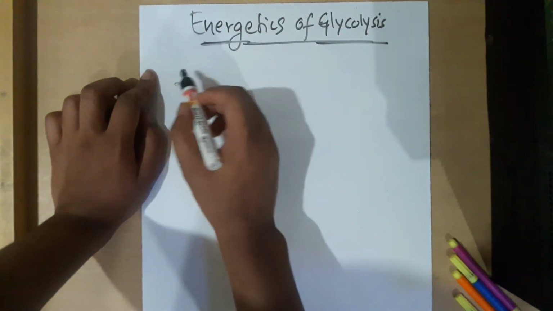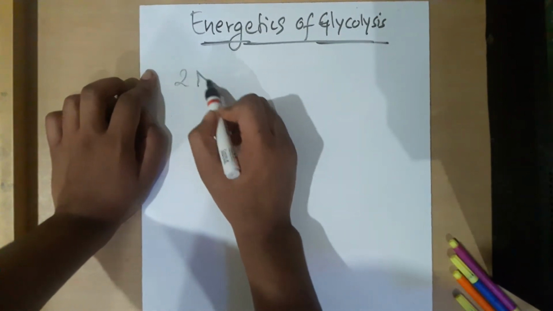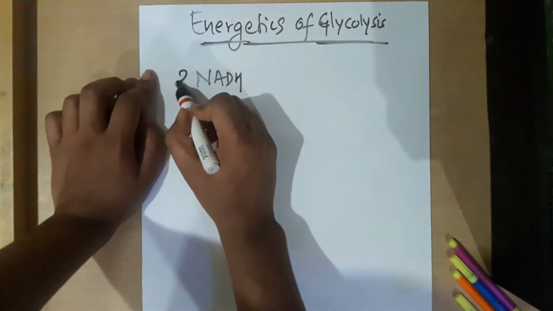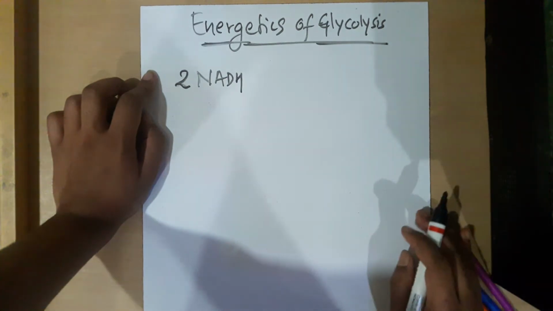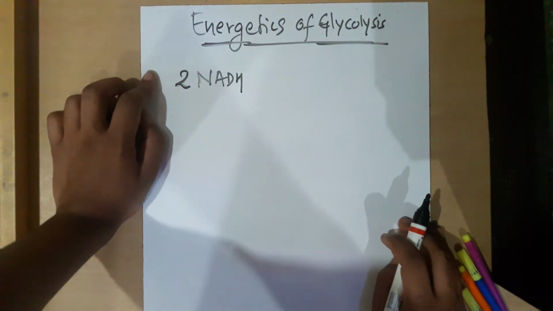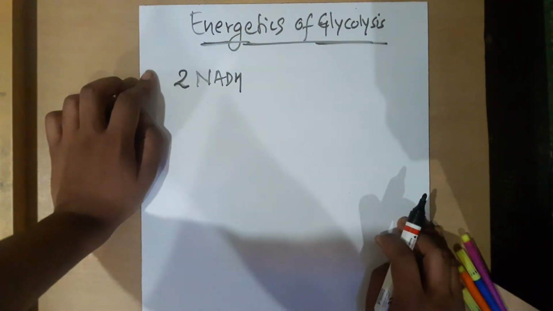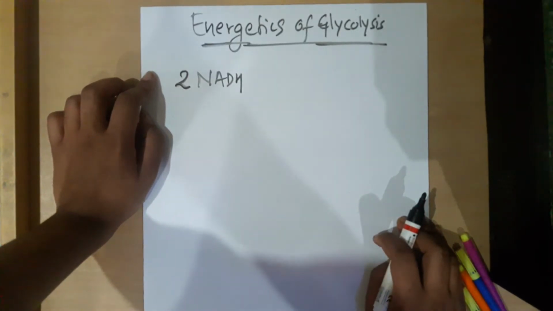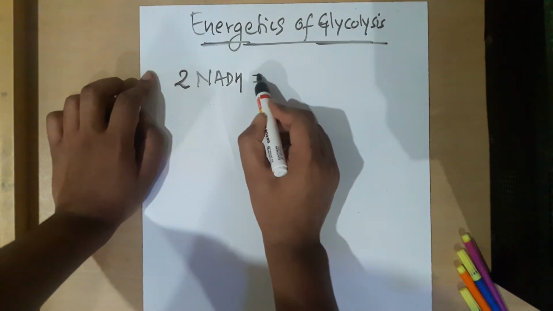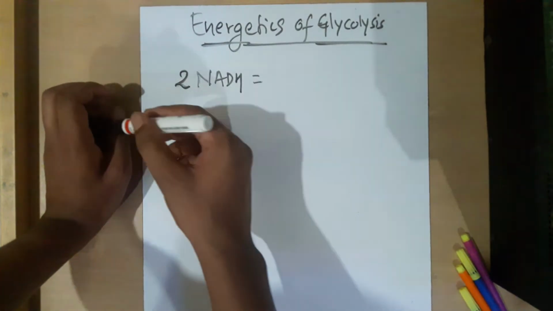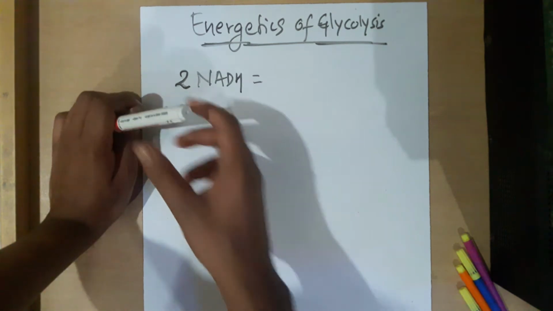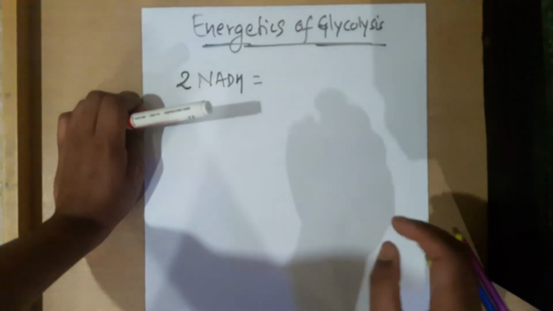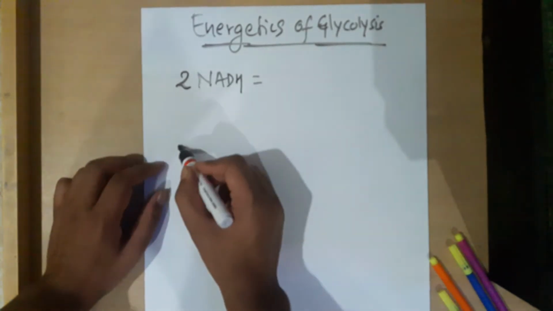We said that 2 NADH is produced. Yes or no? 2 NADH is produced when glyceraldehyde 3-phosphate is converted into 1,3-bisphosphoglycerate. Then due to substrate level phosphorylation of phosphoenol pyruvate into pyruvate, we get 2 ATP.